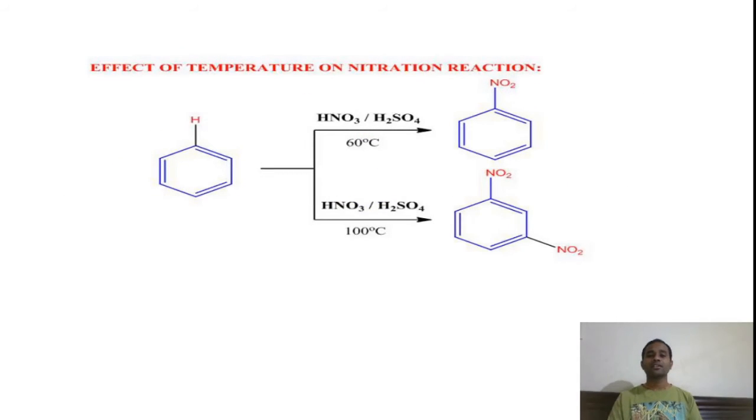The second factor is temperature. If we change the temperature, then the amount of nitration also changes. You can see clearly nitric acid in presence of sulfuric acid. If we perform this reaction at 60 degrees Celsius, nitration takes place at one position. That means we will get the nitrobenzene. If we perform the same reaction at 100 degrees Celsius, nitration takes place at two positions. That is meta-dinitrobenzene. If we increase the temperature, then the amount of nitration on the benzene increases. This is the second factor.